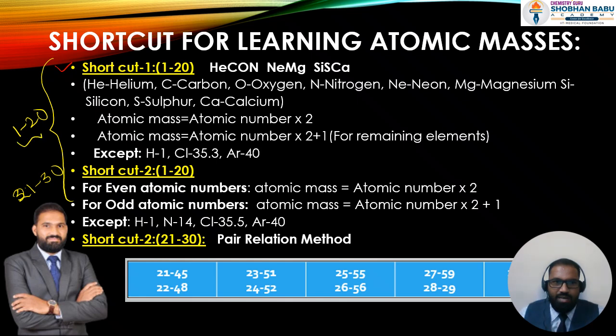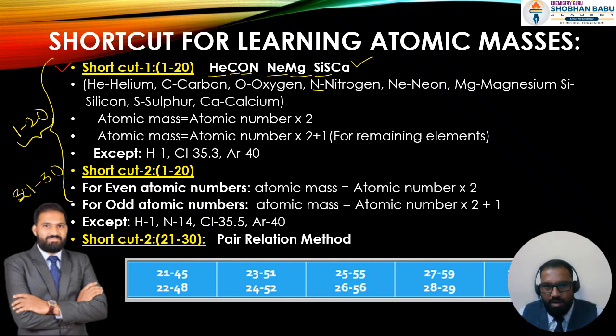For the 1 to 20 elements, I have prepared two shortcuts. One is Hikan Nems Siska. Here He stands for helium, C stands for carbon, O stands for oxygen, N stands for nitrogen, Ne stands for neon, and Mg stands for magnesium. Si stands for silicon, S stands for sulfur, Ca stands for calcium. What happens exactly in this Hikan Nemsiska?